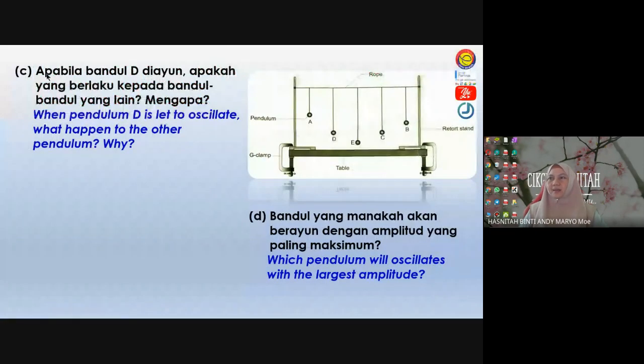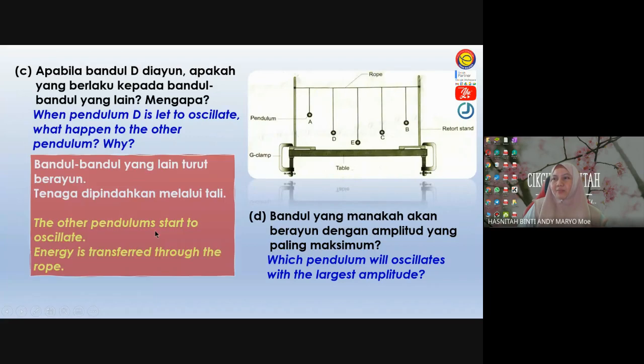Okay, then when pendulum D is led to oscillate, so we oscillate pendulum D. So what happened to the other pendulums, students, as you can see from the short video just now? When we oscillate pendulum D, what happened to the other pendulums? They will also start to, yes, the other pendulums also start vibrating. Other pendulums start to oscillate or start to vibrate. Why? What is the reason they started vibrating?